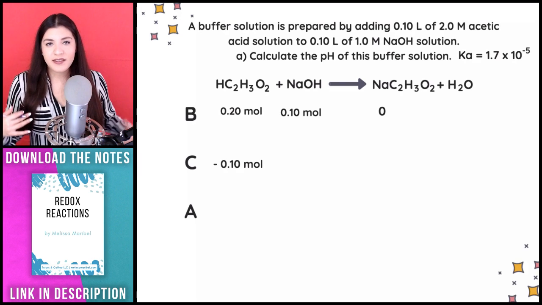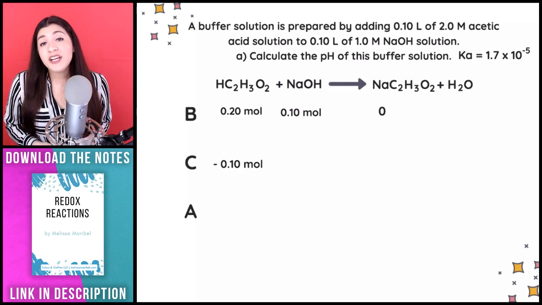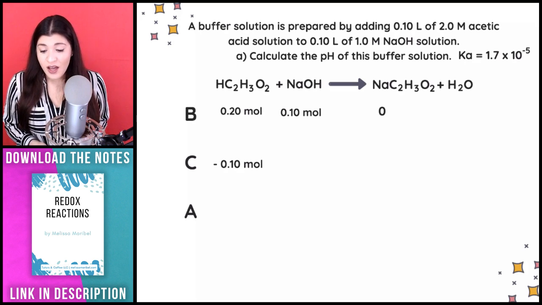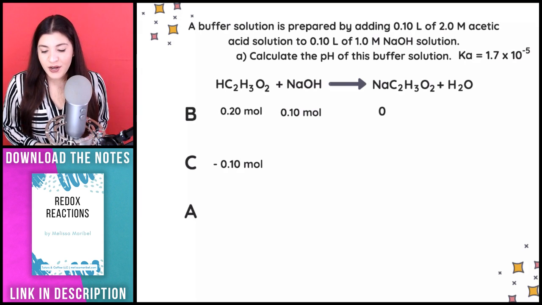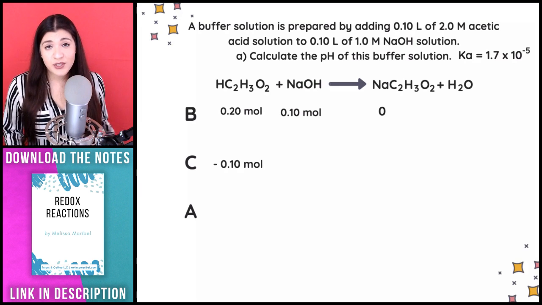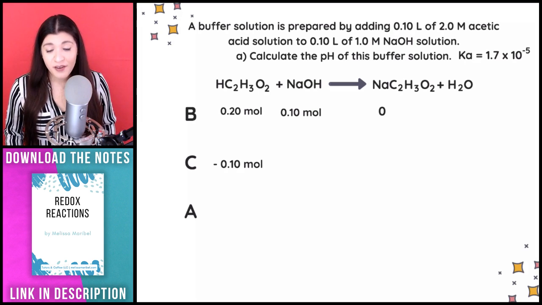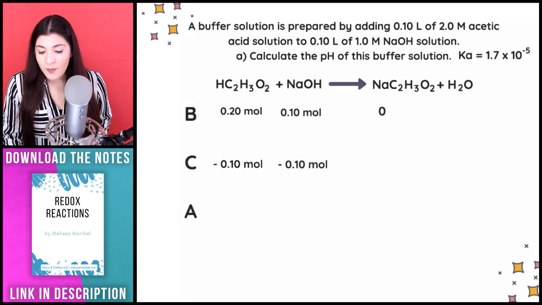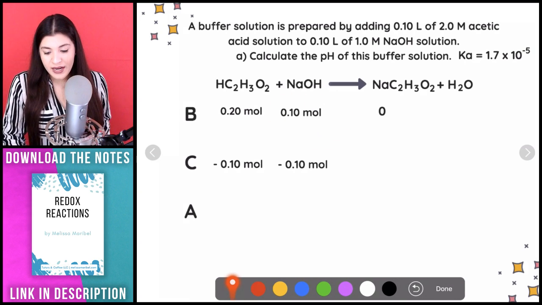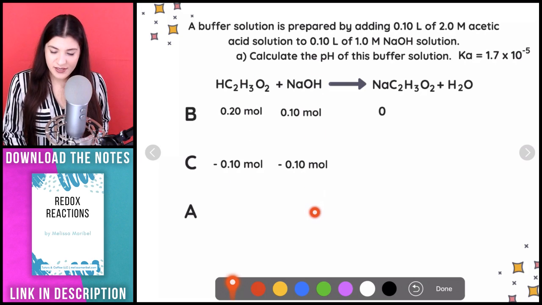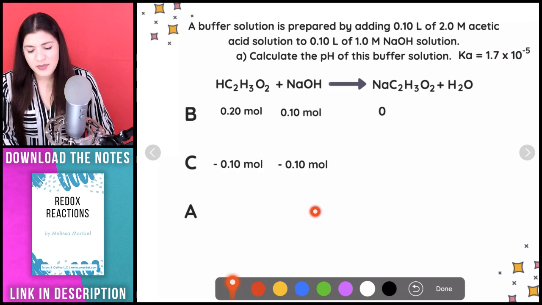That goes back to the list that I was talking about, where NaOH is a type of strong base, while acetic acid is our weaker acid. So in this case, I know that my base, because it's stronger, is going to change this altogether. That's why I'm subtracting the same amount of moles that I found for our base from our acid and from our base. That's something to note.